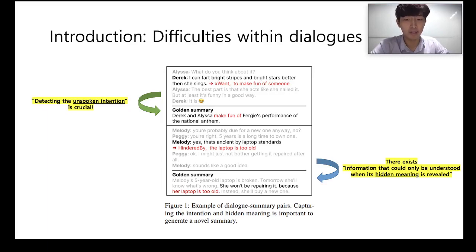Second, there exists information that could be understood when its hidden meaning is revealed. For example, it is important to capture that "yes, that's ancient by laptop standards" means the laptop is too old, from Melody's utterance, and therefore, you have to understand this hidden meaning in order to generate a good summary.